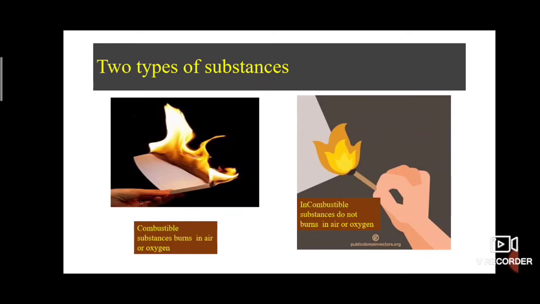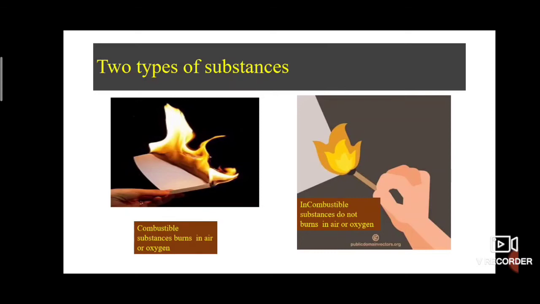Here we are using a matchstick. If we burn a paper, it burns easily, right? If we burn a glass, the glass doesn't burn.